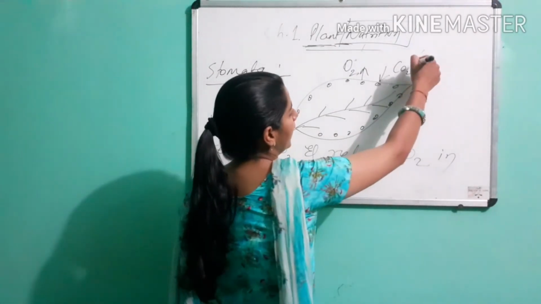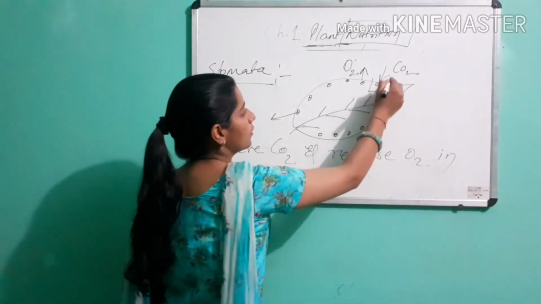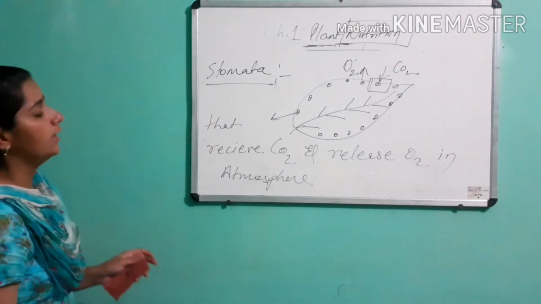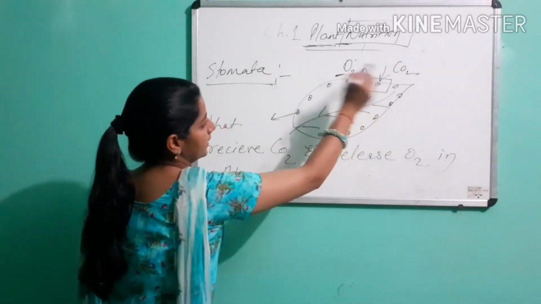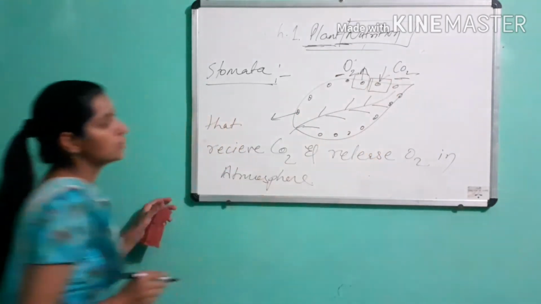CO2 is absorbed by the stomata and oxygen is released by the stomata. This is the main function of a stomata.